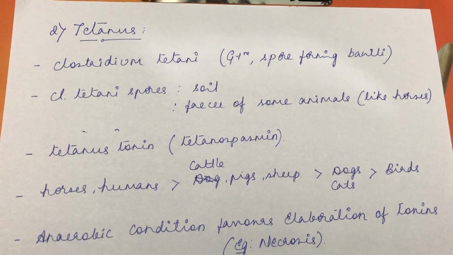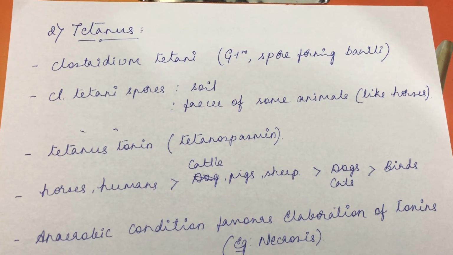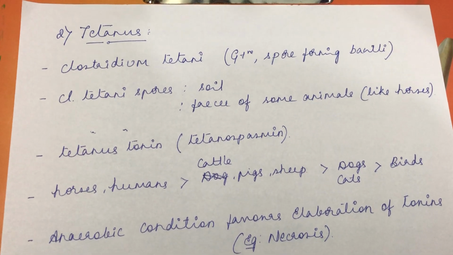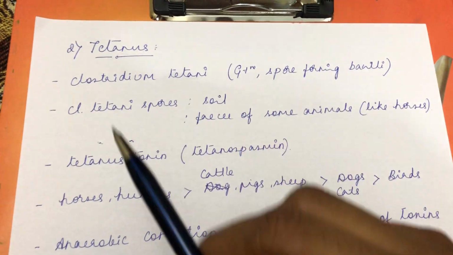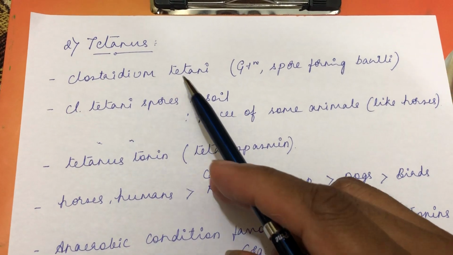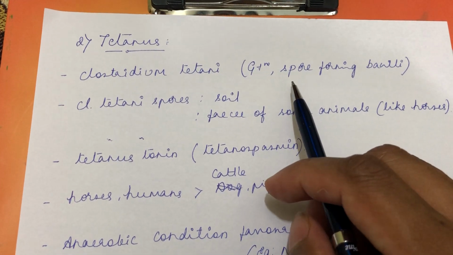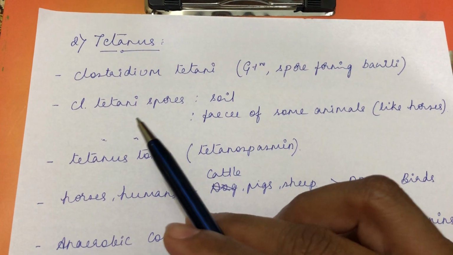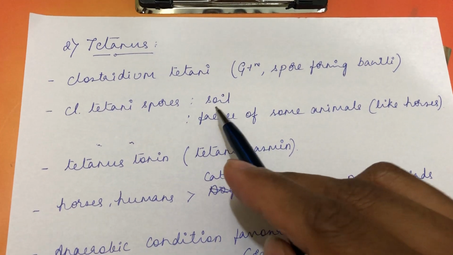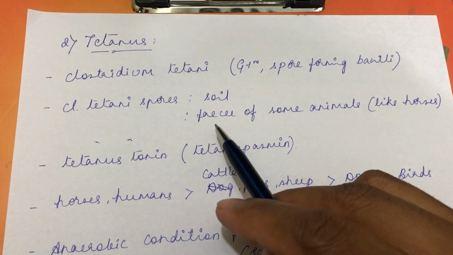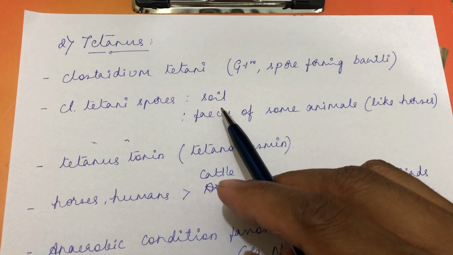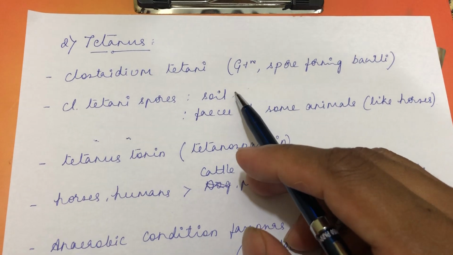So the second toxicity under bacterial toxin that we are going to discuss in this video is tetanus. Tetanus is a non-contagious disease that is produced by the toxin elaborated by the gram-positive bacteria Clostridium tetani. It is a spore-forming bacillus. These Clostridium tetani spores persist in the soil for many years, and the feces of some animals, particularly horses, contain a very high amount of spores and might contaminate soil also.